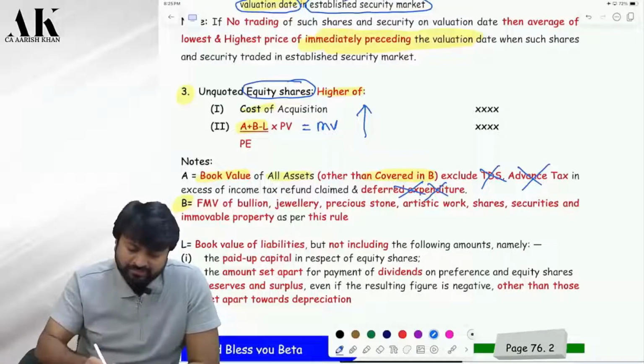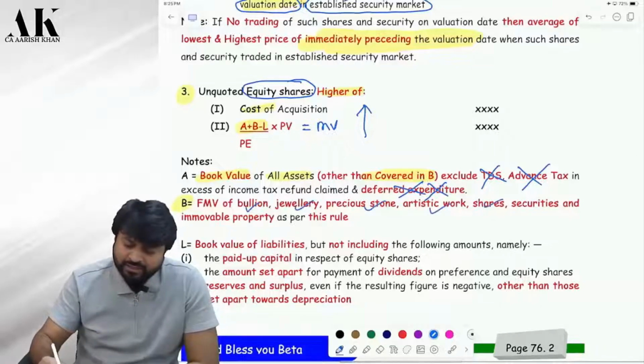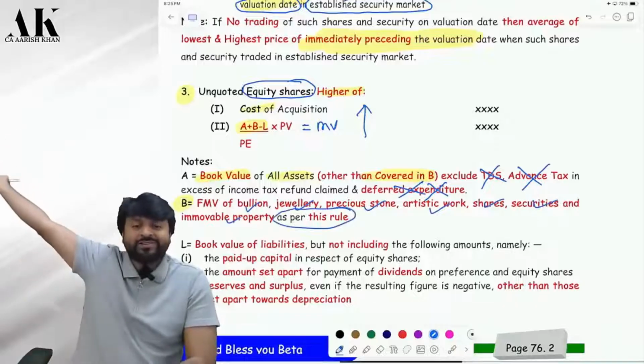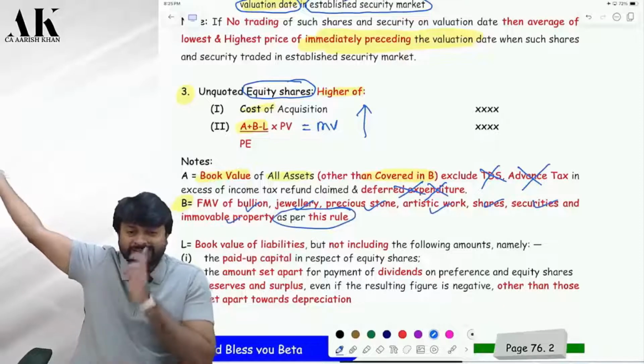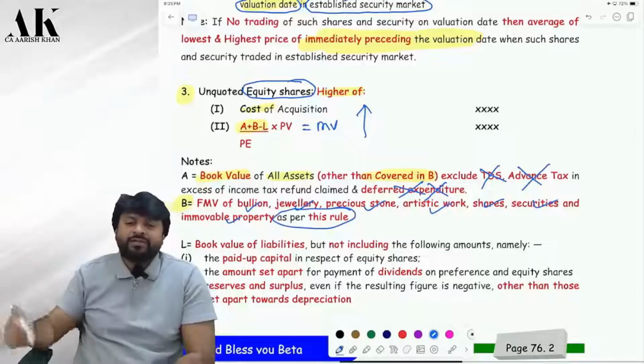So what is B? B will include FMV of book, bullion, jewelry, precious stone, artistic work, shares, security, immovable property. Do you remember, as per this rule, there also we have done this, this only in exit tax. As per this rule, we have to compute. Yes.